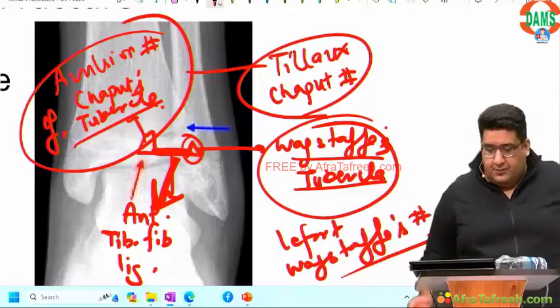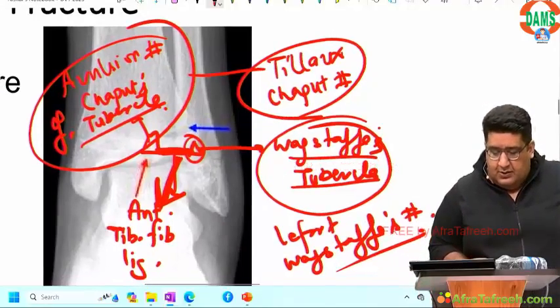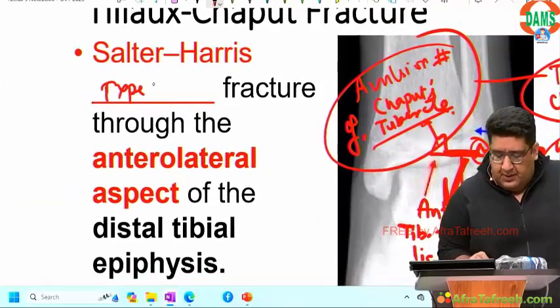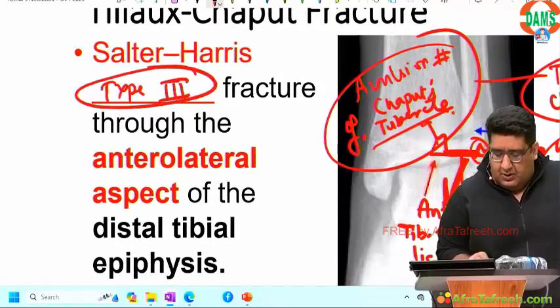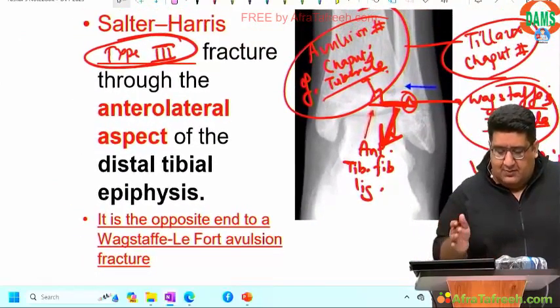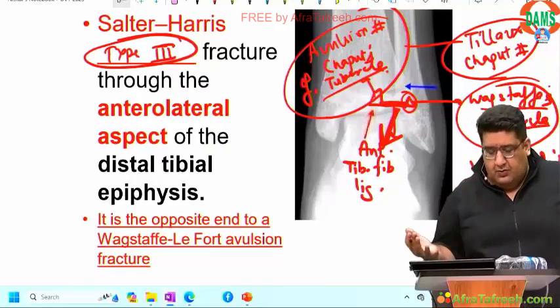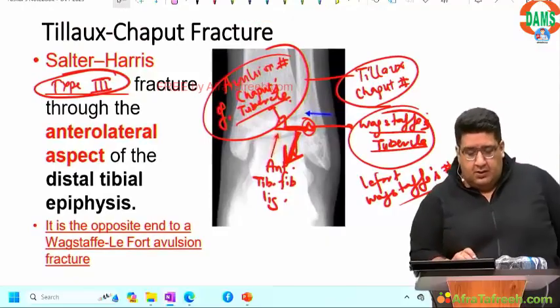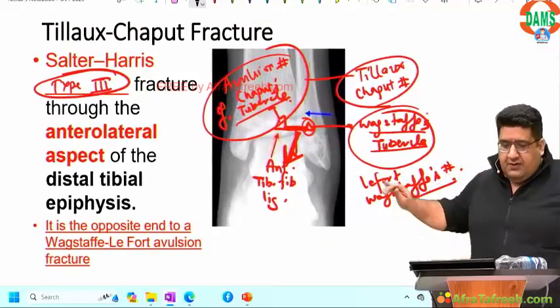Alright, done? So now Salter-Harris type 3. Tillaux-Chaput is Salter-Harris type 3 through the anterolateral aspect of the distal tibial epiphysis, which is opposite to Le Fort-Wagstaff fracture. Is this clear to all of us?